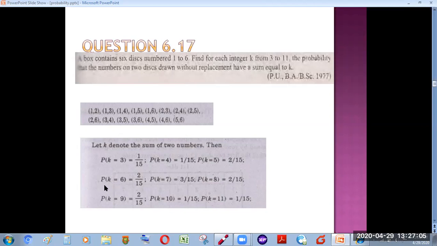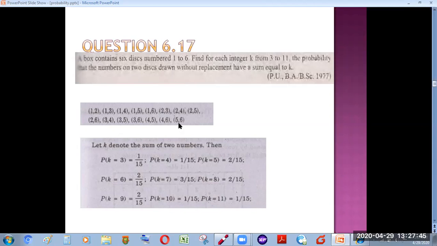How many pairs have sum equal to 6, for which k is 6? There are two pairs which have sum 6. You can see it. Similarly, how many pairs for which k equals 7? That means how many pairs are there for which the sum is 7? There are three pairs. You can see 3, 4, 6, 1, and 2, 5 are the three pairs which have sum equal to 7. Similarly, we can find the probability of all these sums. And lastly, for the probability of k equals 11, I can see that there is only one pair, 5, 6, for which the probability is 1 by 15.